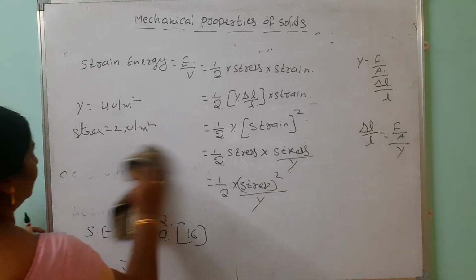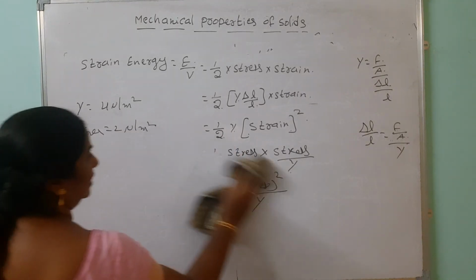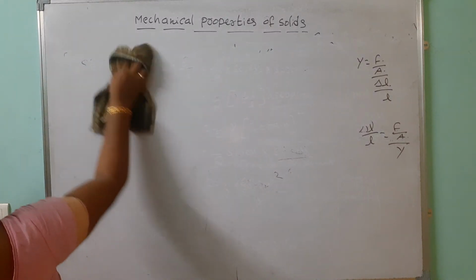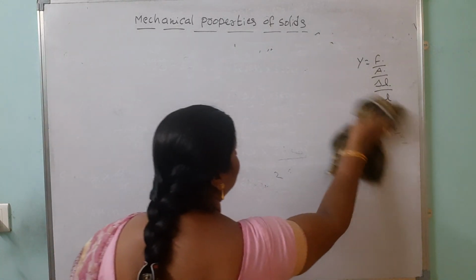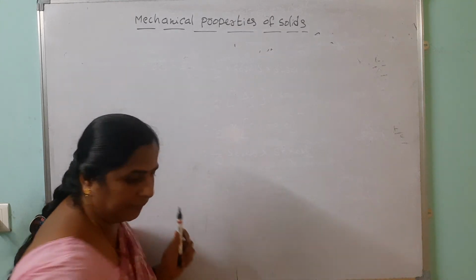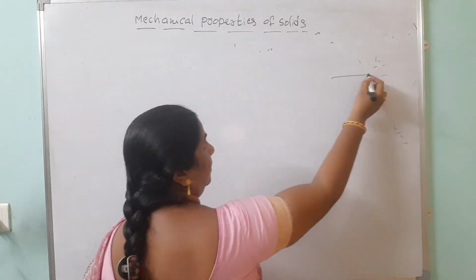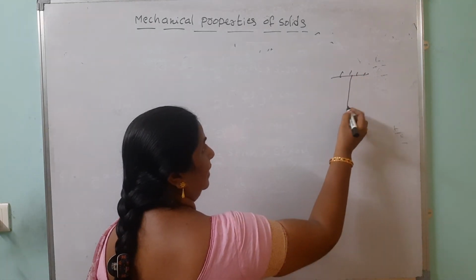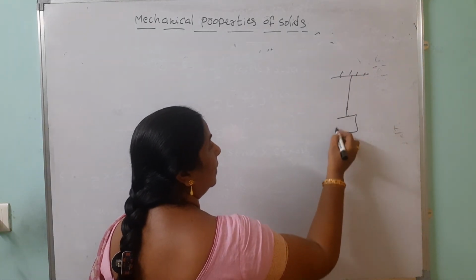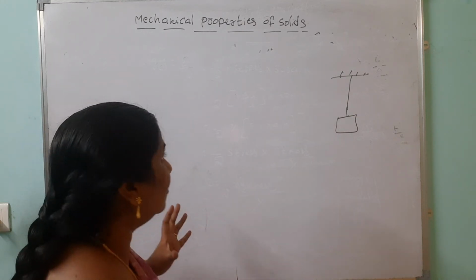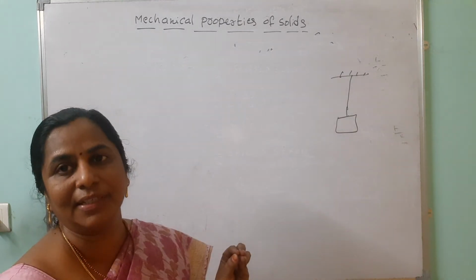Then our next concept is the Poisson's ratio. What is the Poisson's ratio? It is the ratio of lateral strain to the longitudinal strain. Suppose we take one wire and apply a load. Then it elongates and becomes thin, so we observe a decrease of the radius.